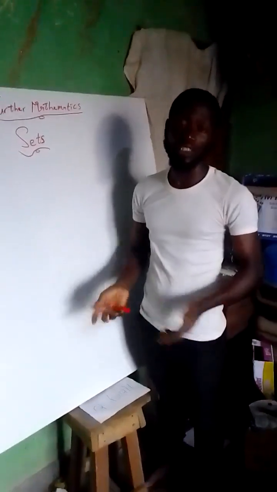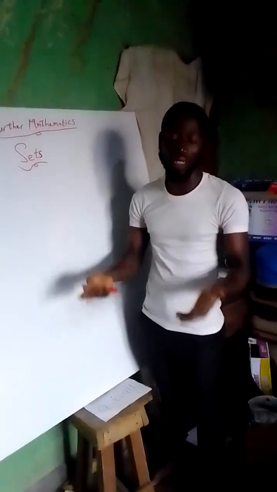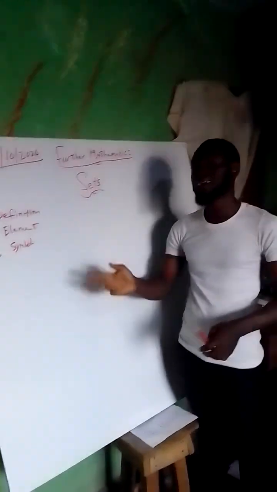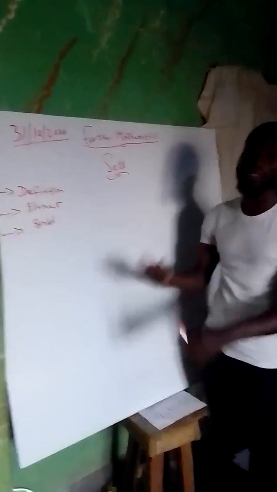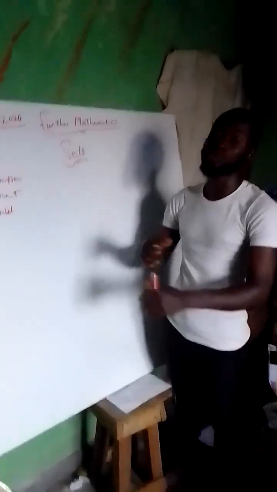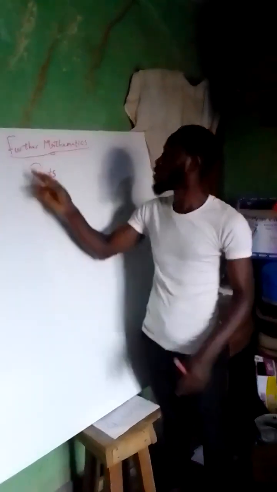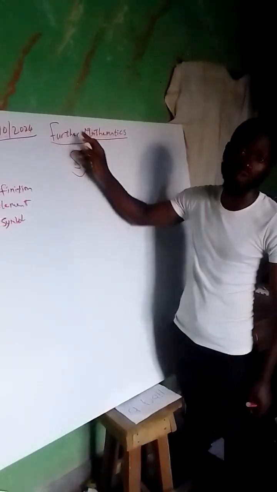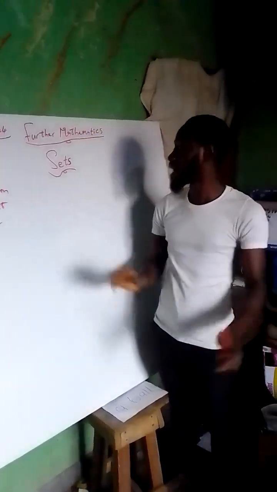Nigeria is part of the countries that split mathematics into two: mathematics and further mathematics. But in some countries like Ghana, Sierra Leone and others, mathematics is just mathematics. And let me tell you, mathematics is truly mathematics. So don't panic because they are adding "further" to it, or because some call it advanced math. Don't panic at all.